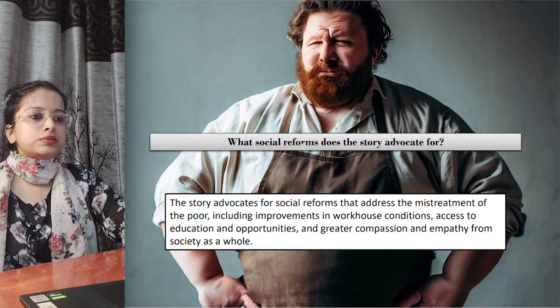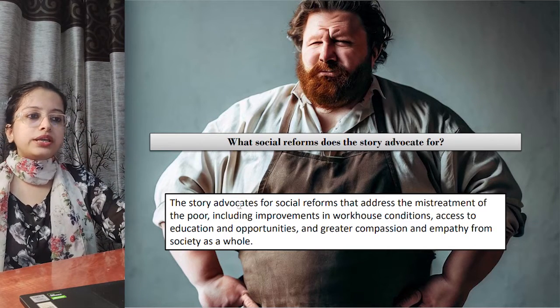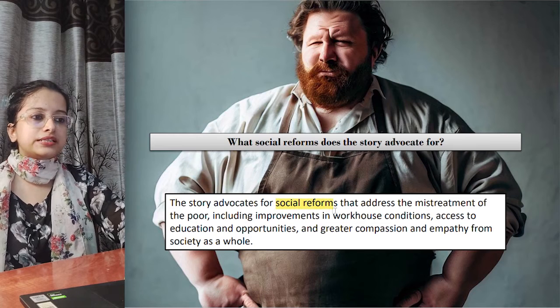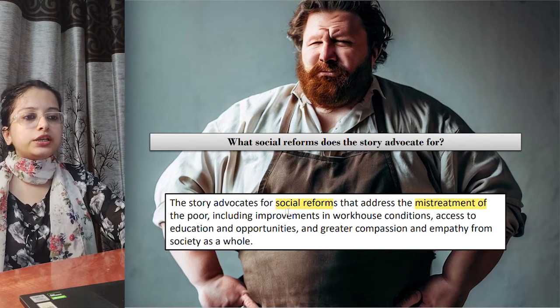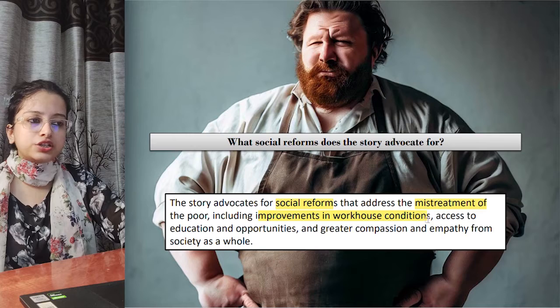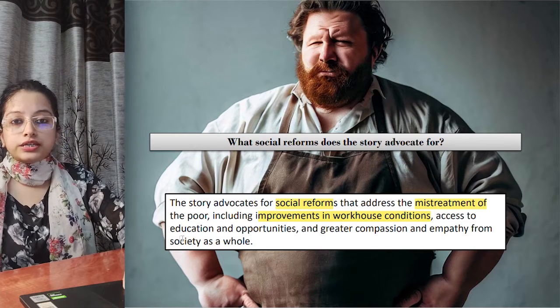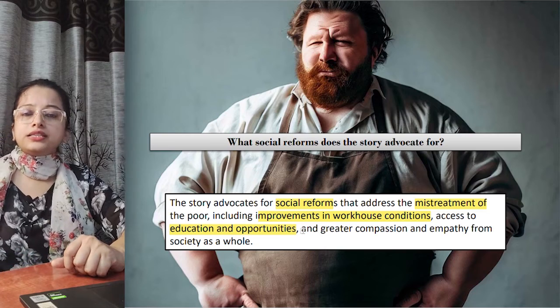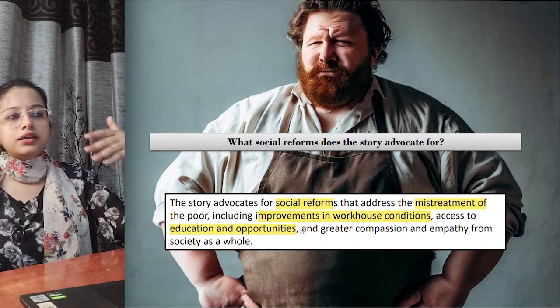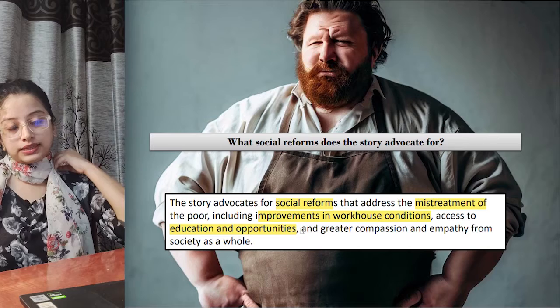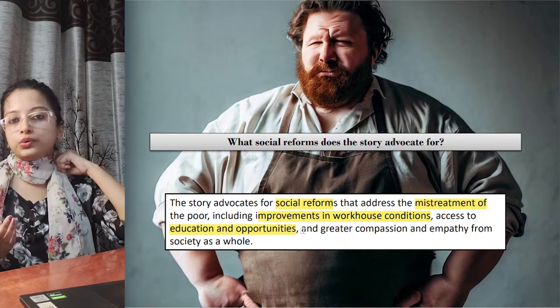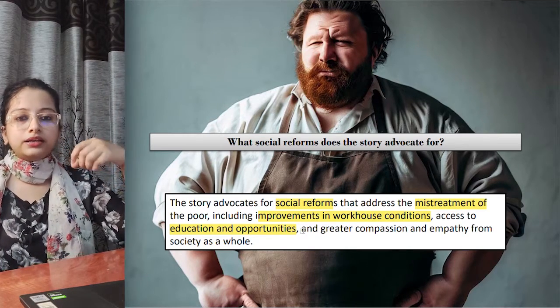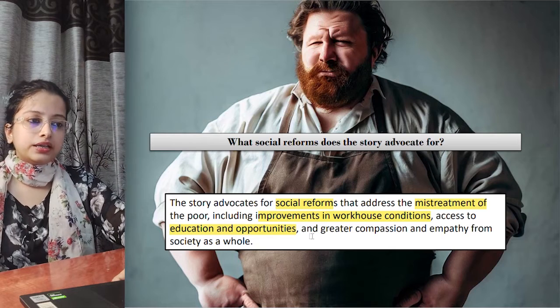What social reforms does the story advocate for? The story advocates for social reforms that address the mistreatment of the poor, including improvements in workhouse conditions, education and opportunities, so that they can improve their conditions, right? The one that I was telling you about, that if someone is given education, their condition can develop. If he gets education, he will know how to earn money, but if he is not provided, then how will he improve his situation, right?